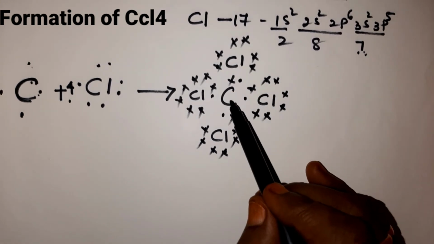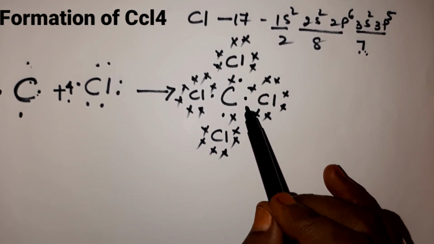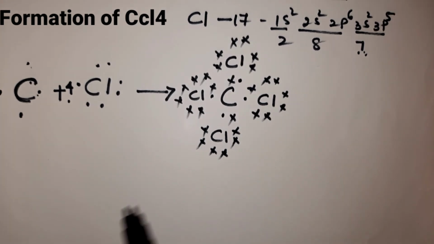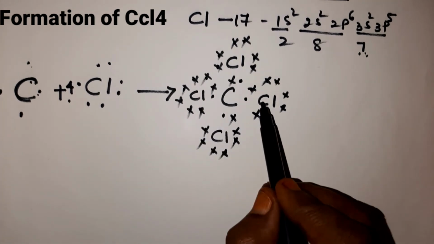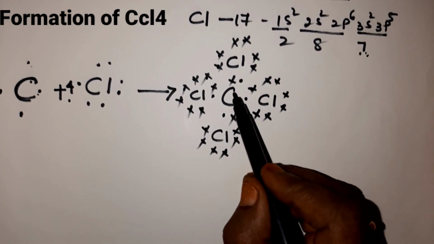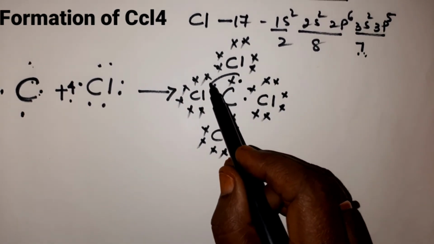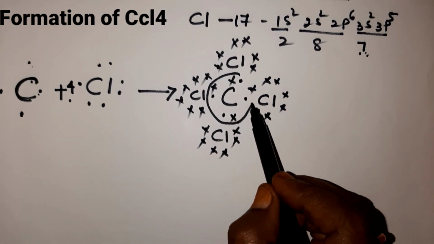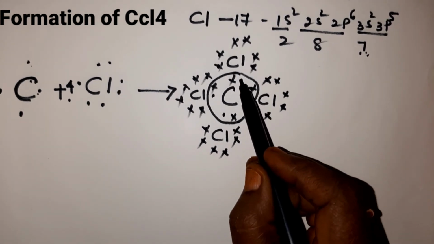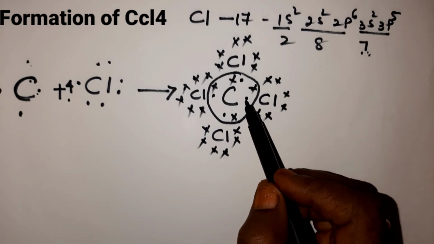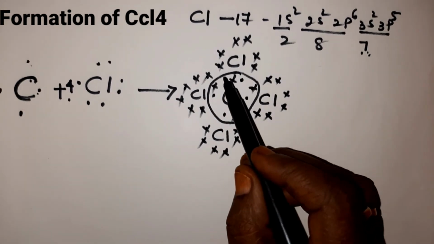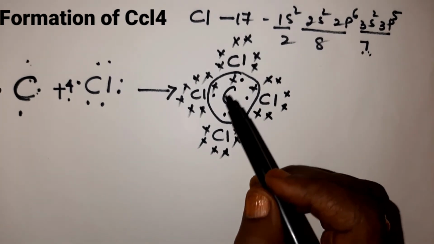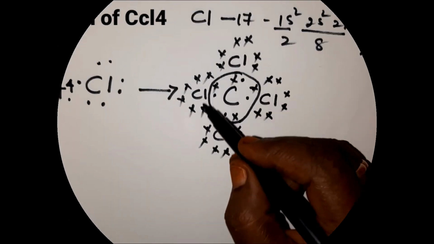Now carbon, in order to attain noble gas configuration, is in need of 4 electrons, children. So from where will it share the 4 electrons? From each chlorine atom it takes 1 electron. So now carbon has 8 electrons. Can you see here, children? Each chlorine shares 1 electron with carbon and attains the noble gas octet configuration.